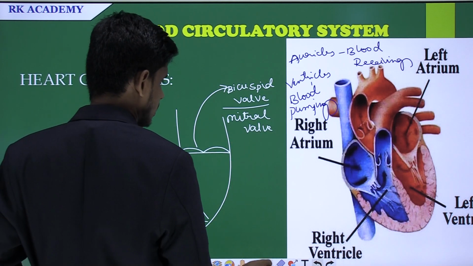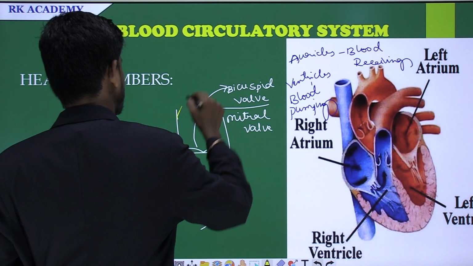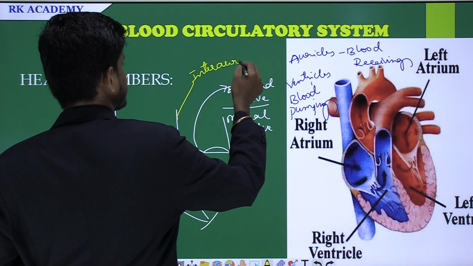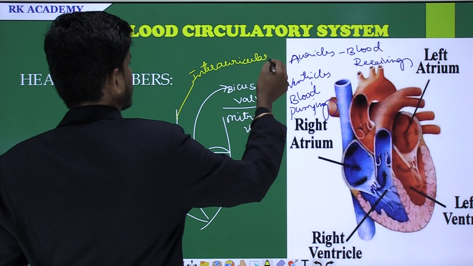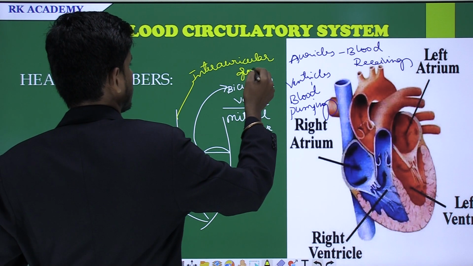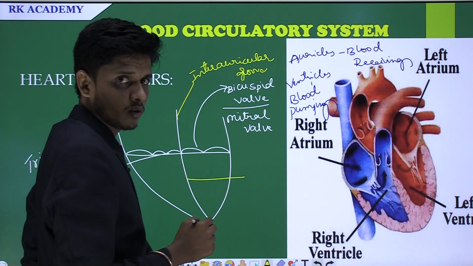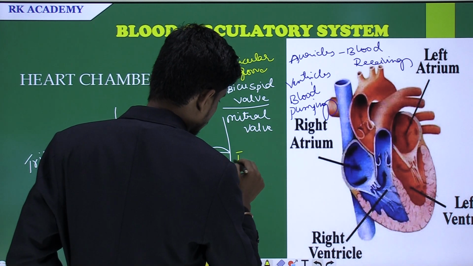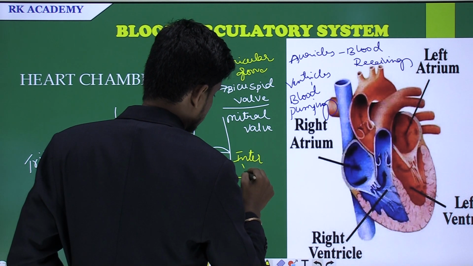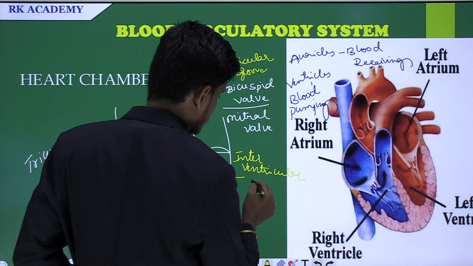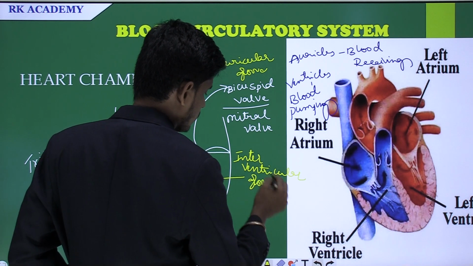The auricles are separated by a groove called the interauricular groove. This is the interauricular groove. The ventricles are separated by a groove called the interventricular groove.